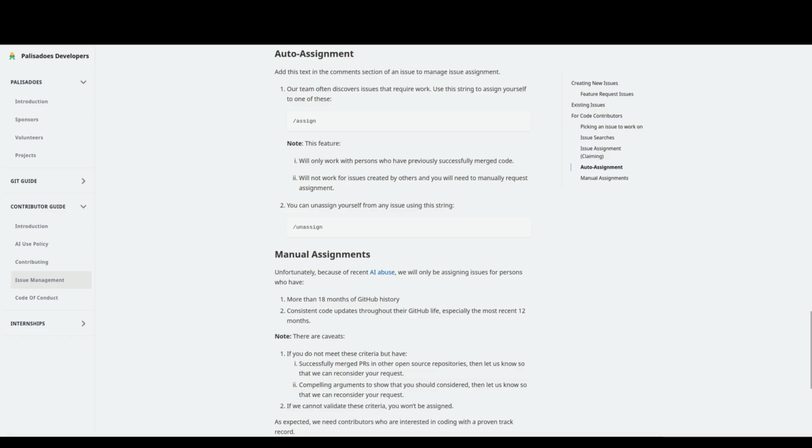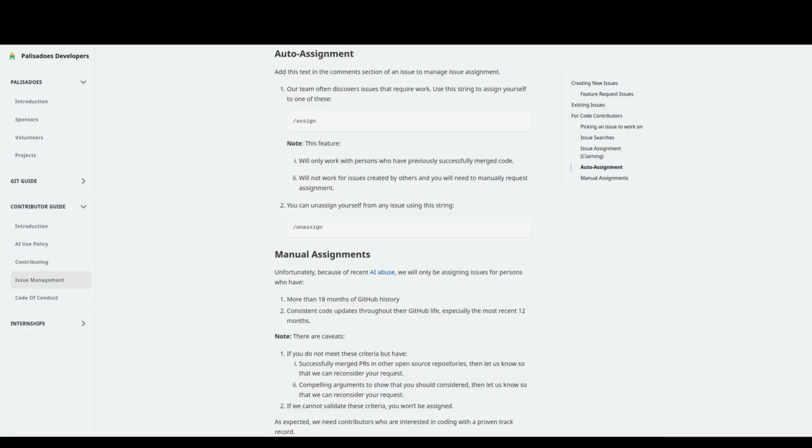And also, it will not work for issues created by people who are not members of the Palisados Foundation GitHub organization. And the reason for this is because it reduces the risk of people creating issues without validation from the Palisados Foundation, and it reduces duplication.